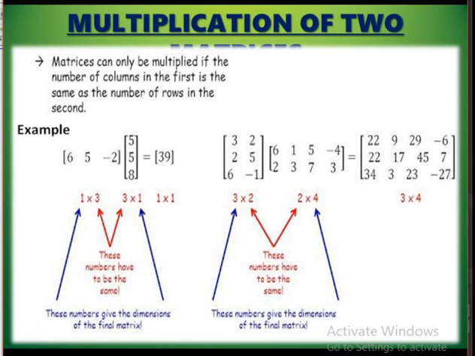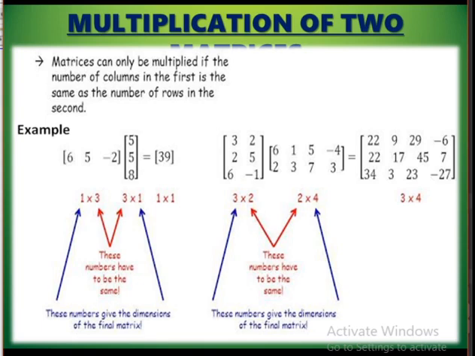See here, the first matrix, what is the order? 1 by 3. And the second one, the order is 3 by 1. So the number of columns of the first matrix is equal to the number of rows of the second matrix. So we can multiply these two matrices and the order of the product matrix will be 1 by 1.